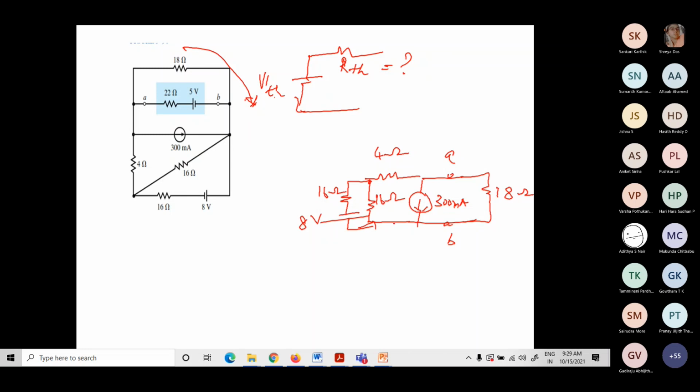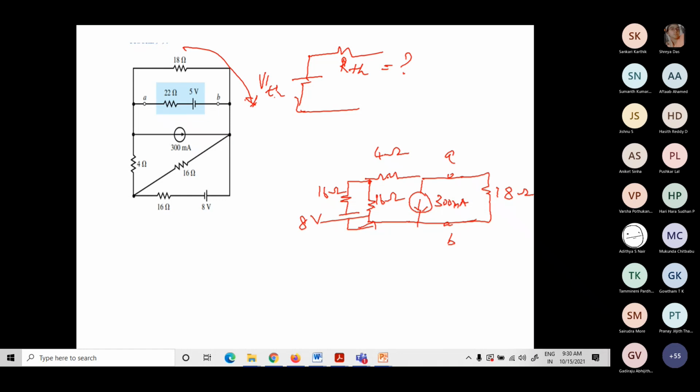Got the value for RTH? Anybody? Just nullify the voltage and current source. Make this open circuit and this becomes short circuit. So 16 in parallel with 16: when you have two equal resistors connected in parallel, the net resistance is half. Very good. So you have to remember all those things.